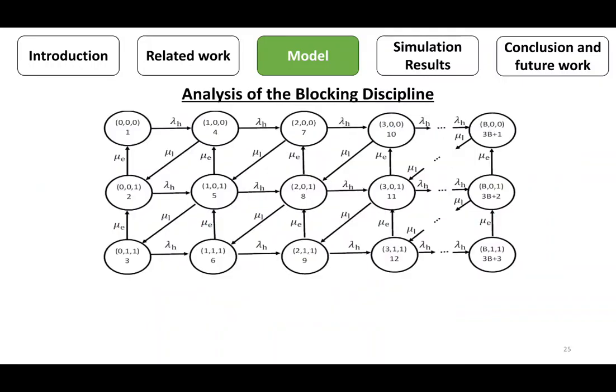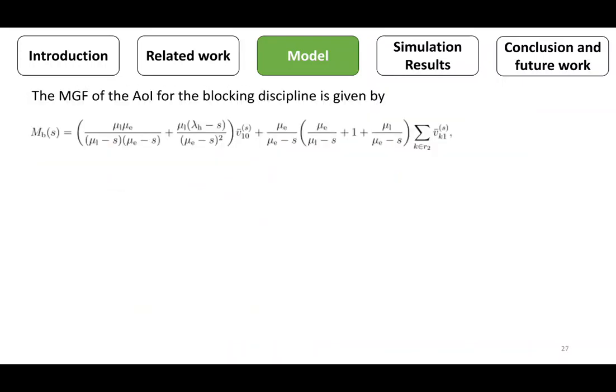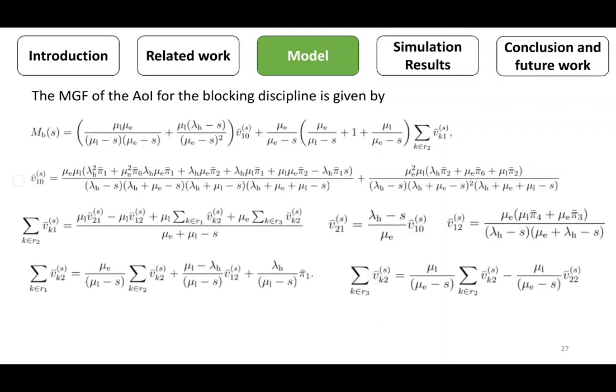For blocking disciplines, this figure shows the transition diagram, and we can calculate the steady state probabilities for a specific setting. This table summarizes the possible transitions and their associated parameters for the stochastic hybrid analysis. We obtain the moment generating function of the edge of information for this discipline in terms of steady state probabilities using these equations.